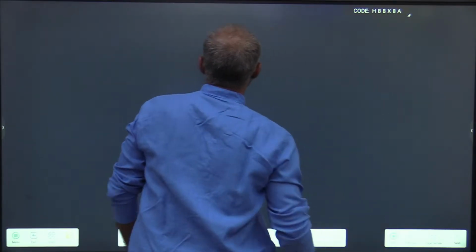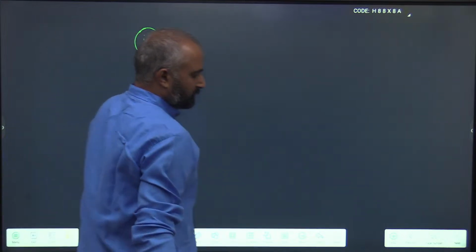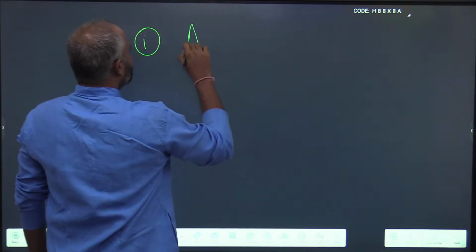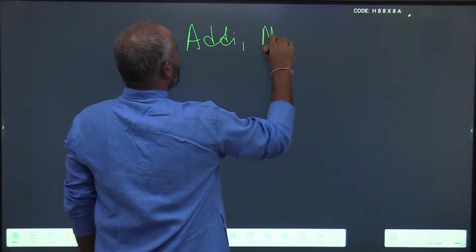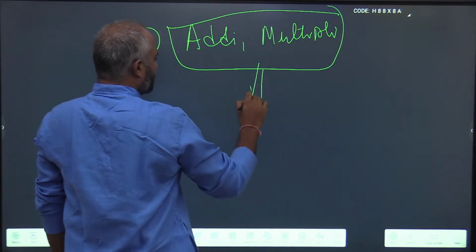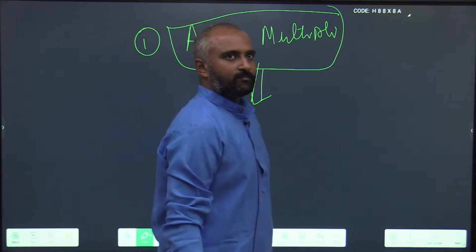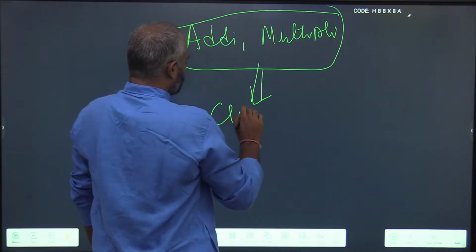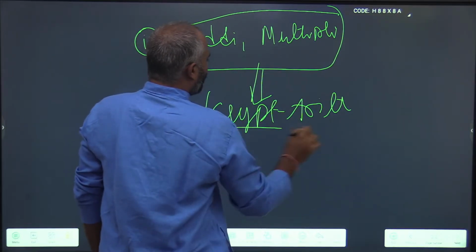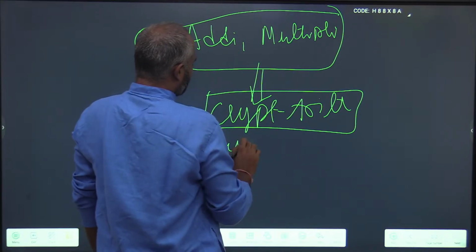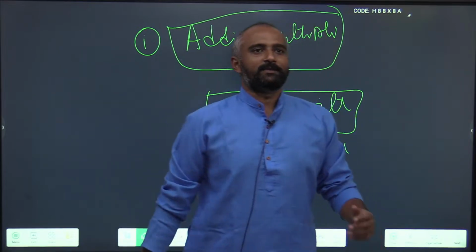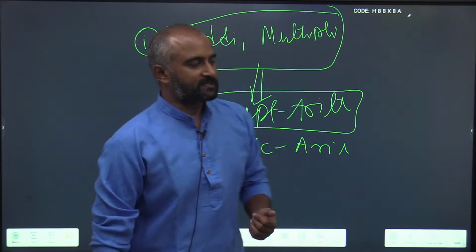Why? Because it is what we have been doing from our childhood. We all know addition. We all know multiplication. All your cryptarithmetic is based on these two concepts only. So, what is cryptarithmetic? It is a combination of two words, cryptic and arithmetic. Arithmetic is arithmetic operations, your addition, subtraction, multiplication and division, so on and so forth.